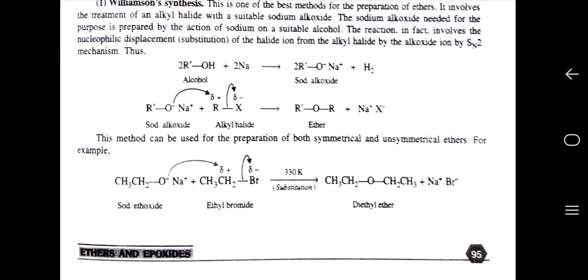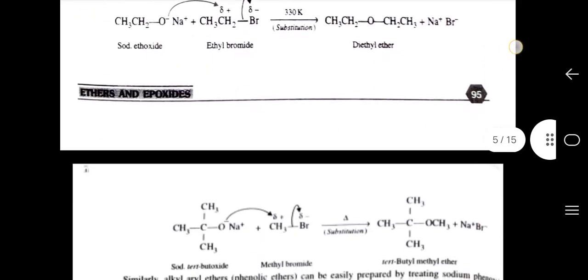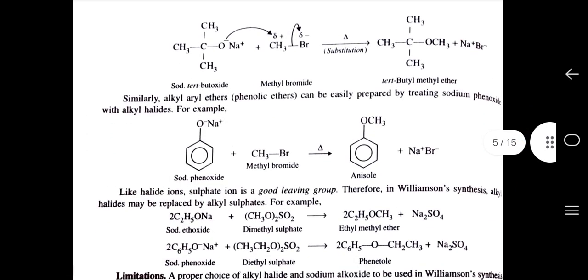For example, sodium ethoxide reacts with ethyl bromide at 330 Kelvin temperature. It gives us diethyl ether. Similarly, alkyl aryl ethers can be easily prepared by treating sodium phenoxide with alkyl halide. Example, sodium phenoxide is treated with methyl bromide and it gives us anisole. Like halide ion, sulfate ion is a good leaving group.